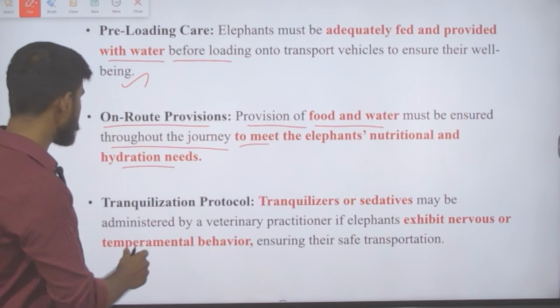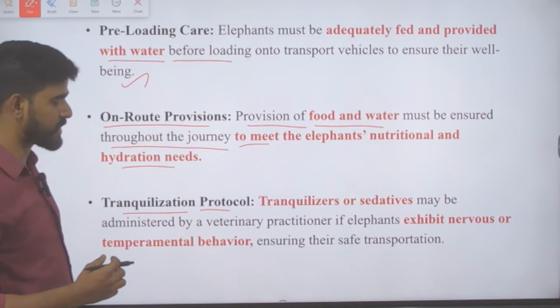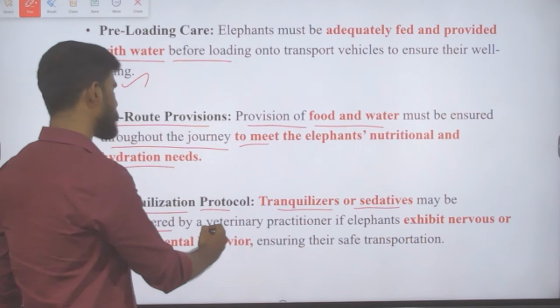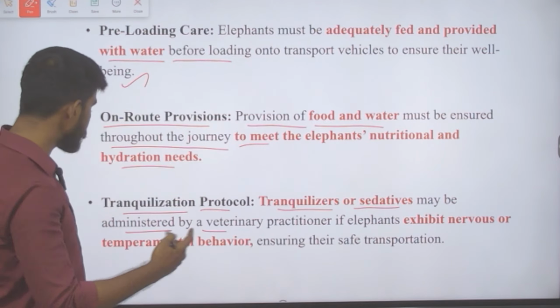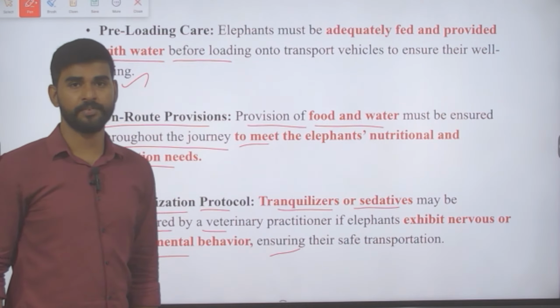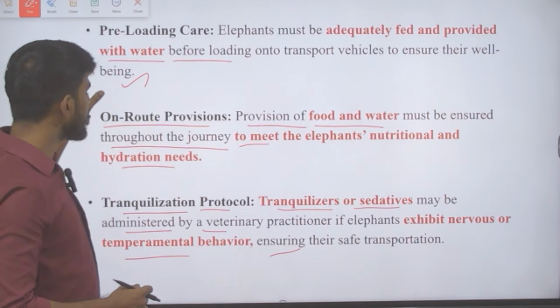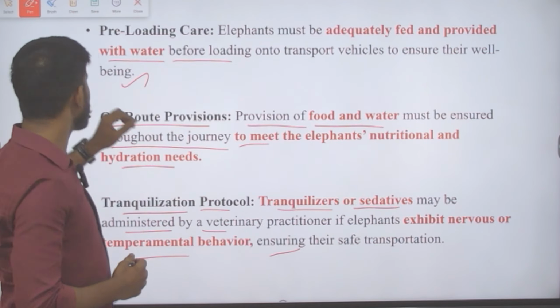Okay, next is tranquilization protocol, which is also to be practiced if at all necessary. Tranquilizers and sedatives may be administered by the veterinary practitioner if the elephant exhibits either nervous or temperamental behavior, ensuring their safe transportation. So this is also there. These are all the guidelines that have been given by the rules.